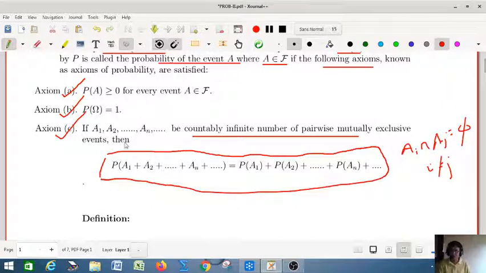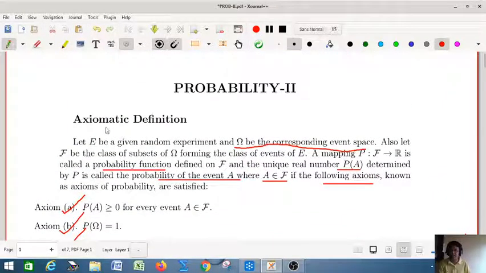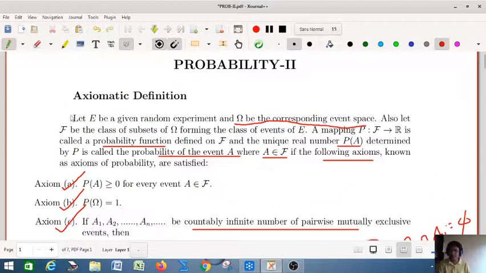These are the three axioms of probability according to the axiomatic definition of probability.